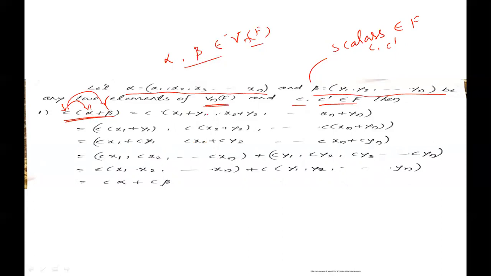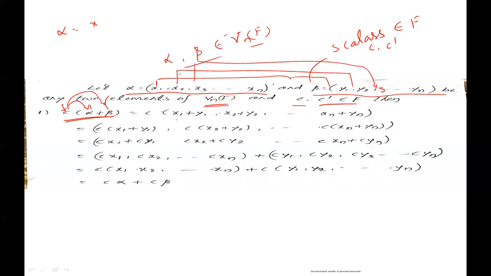Alpha plus beta is component wise addition: x1 plus y1, x2 plus y2, x3 plus y3, and so on, xn plus yn.